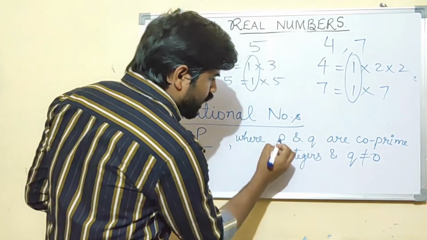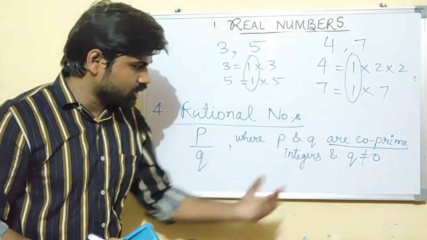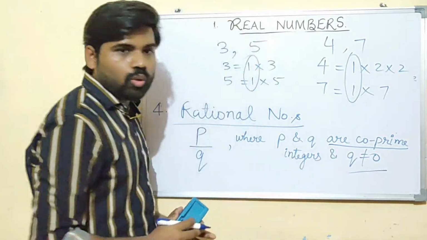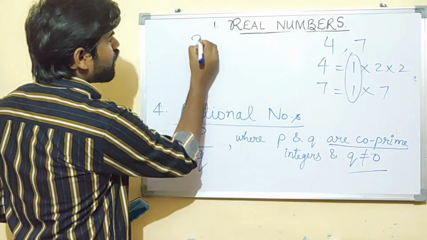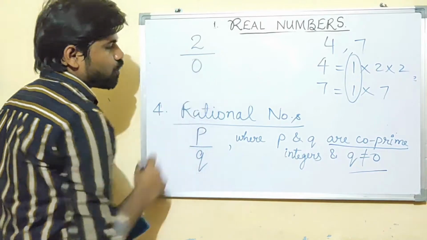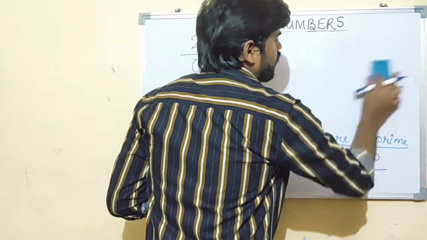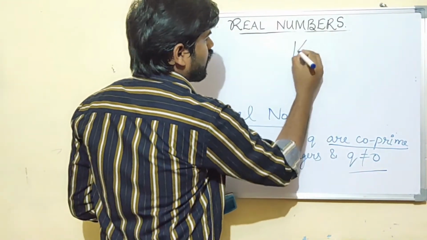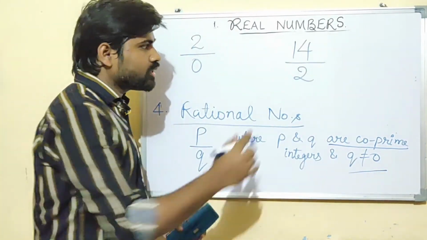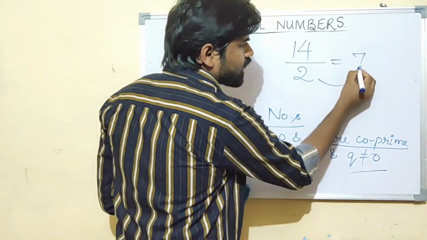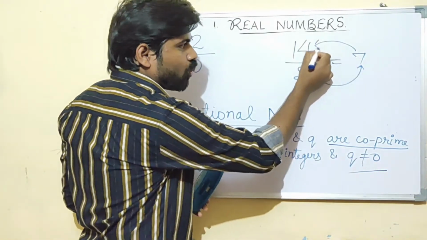Now, the other very important condition: P and Q are co-prime integers and Q should not be equal to 0. Why should Q not be equal to 0? Let us see. Before explaining this, let me give you a very simple example. If I write 14 upon 7, what will be your answer? Yeah, 7. Now, if you multiply 7 by 2, what would you get? You will get 14 back, right?